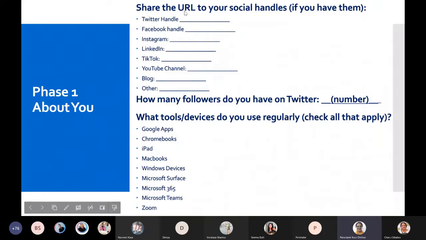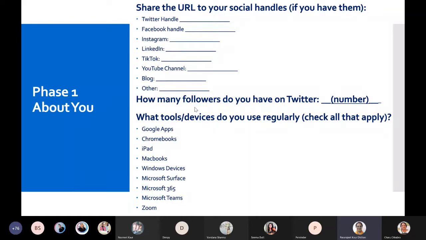Then share the URL to your social handles if you have them. So Twitter handle, Facebook handle. Now, if you don't know how to find it, for many years I never knew how to find it, and I've been learning, and now I know how to find my Facebook handle and Instagram and LinkedIn, TikTok, YouTube channel, blog, and others. So we need to fill this up, everybody to take note of this.